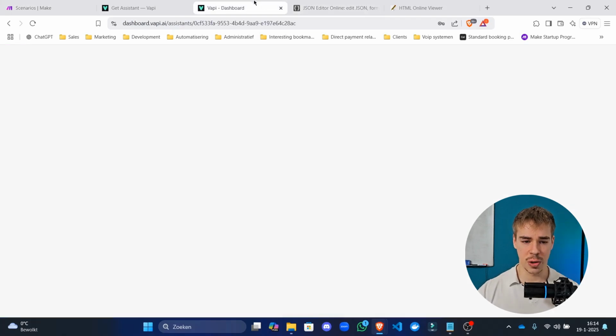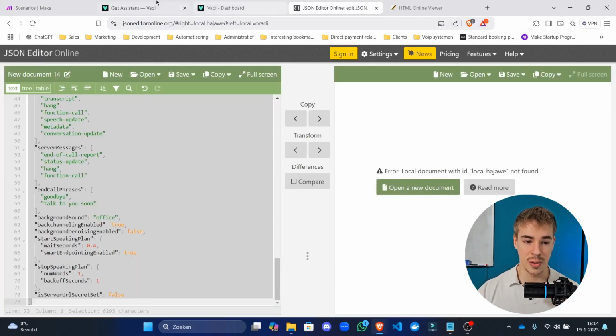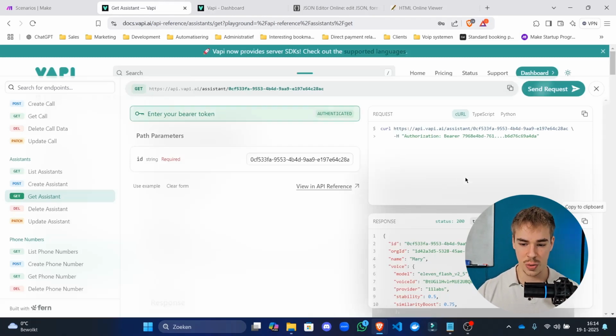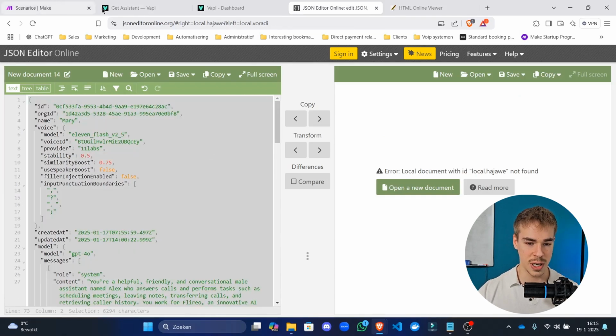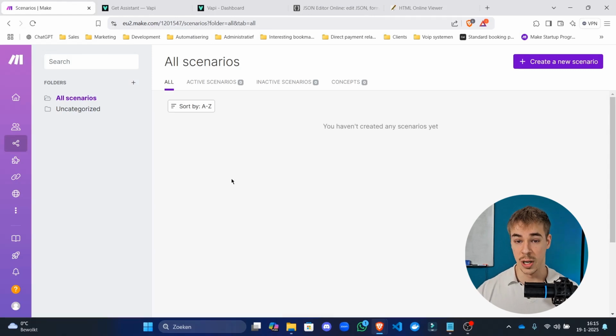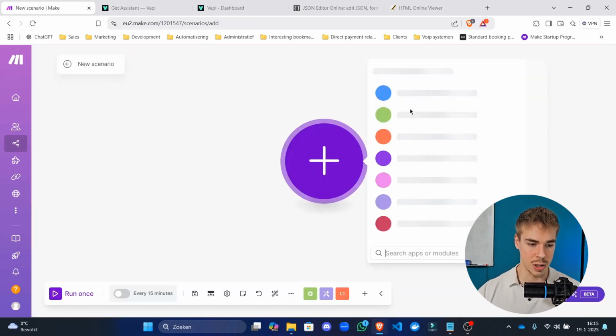So if we were just going to copy this entire thing, which, if you remember, is just what we got here, so copy to clipboard. This is exactly what we got. We're going to copy this entire thing or just leave it here as is for now. We're going to go to make.com. You can make a free account in make.com. Just type in make.com, make a free account. You don't need some paid account in order to do this. With a free account, you get 2 working scenarios at the same time, which is more than enough. We're going to use only one single scenario.